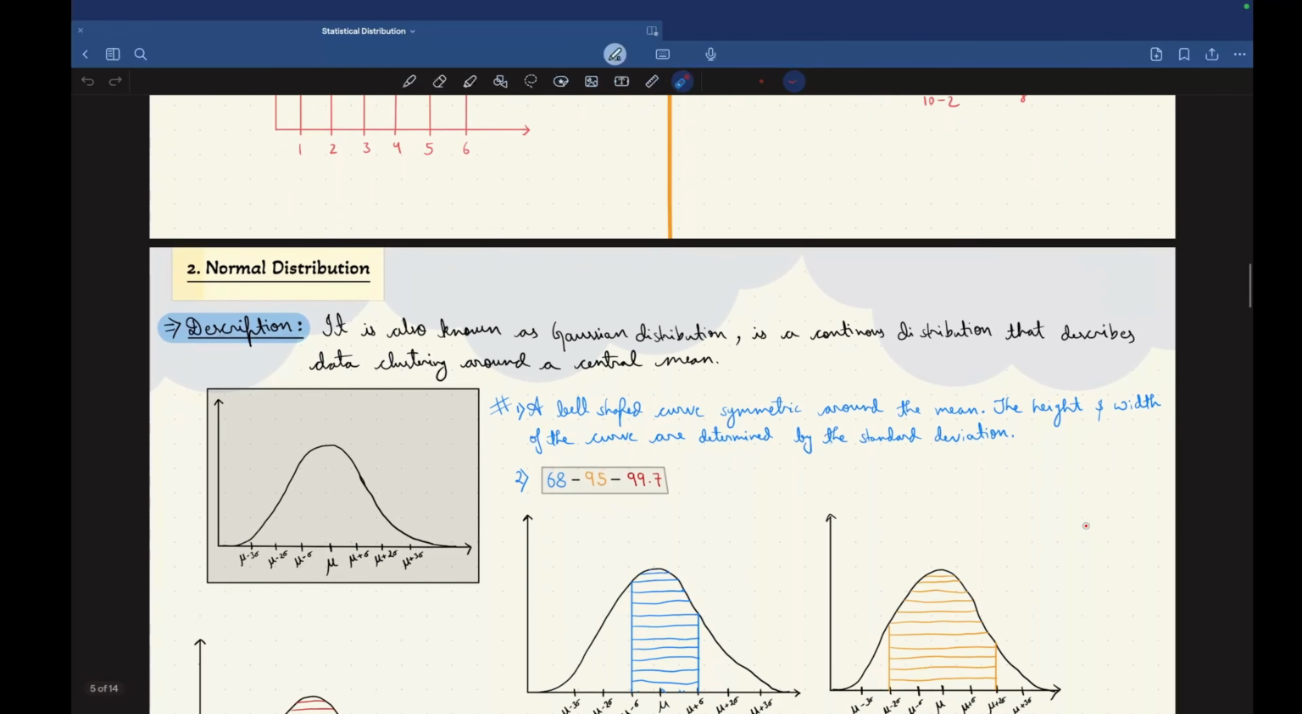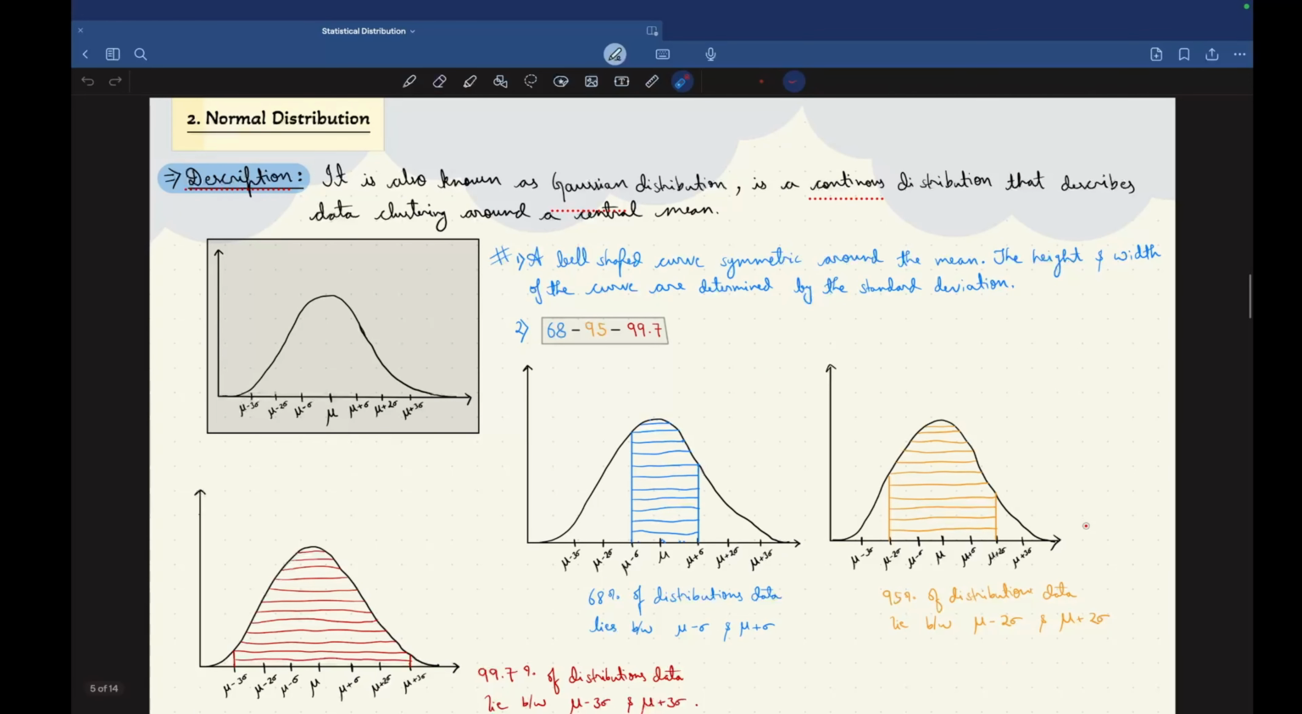Now let's move on to normal distribution. Now what is normal distribution? It is also known as Gaussian distribution and it is a continuous distribution that describes data clustering around a central mean. That is, data is clustered around its central mean. It is a bell-shaped curve symmetric around the mean. The height and width of the curve are determined by the standard deviation. That is, the height and width of this curve will be determined by the standard deviation.